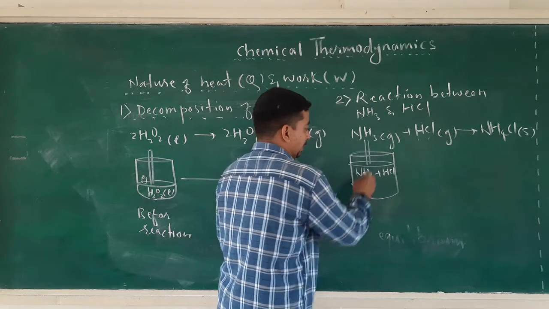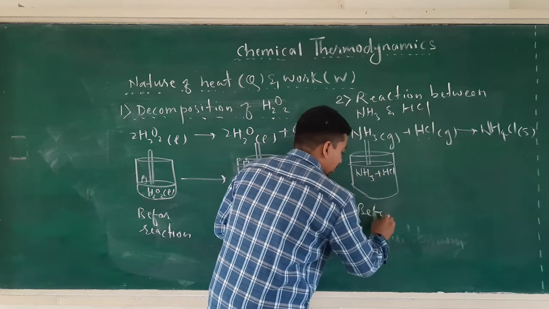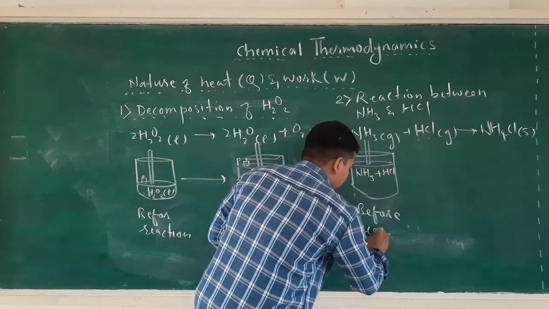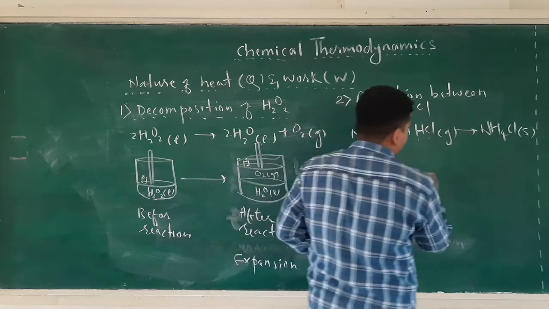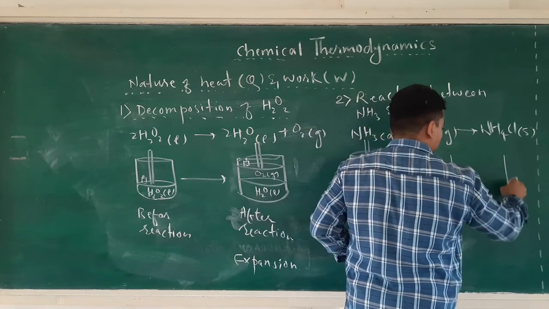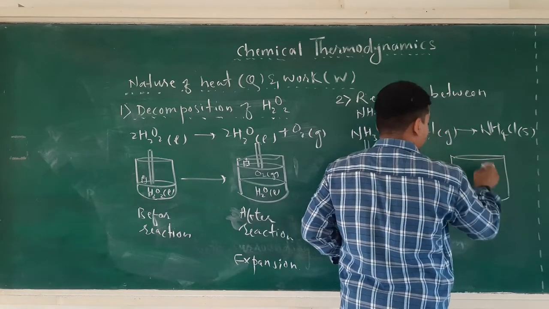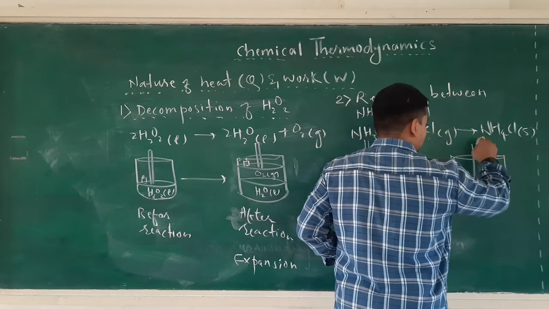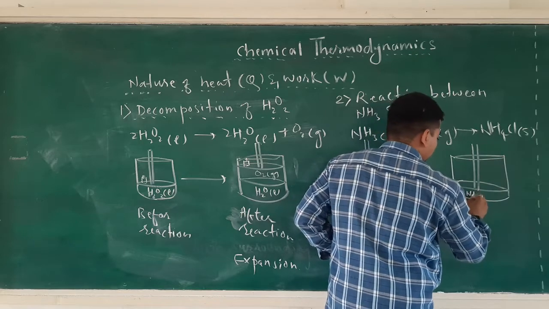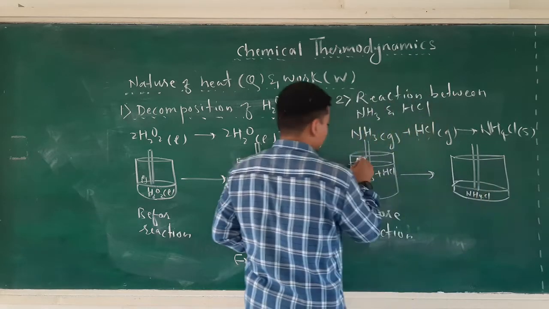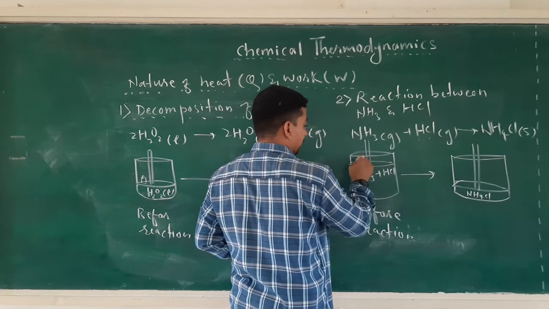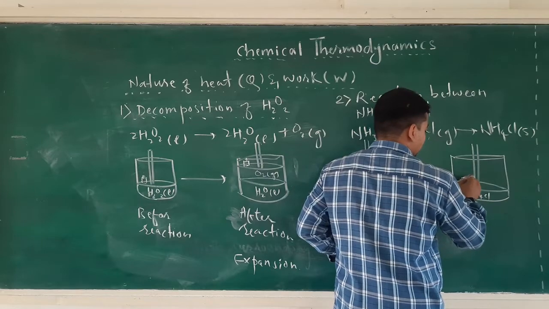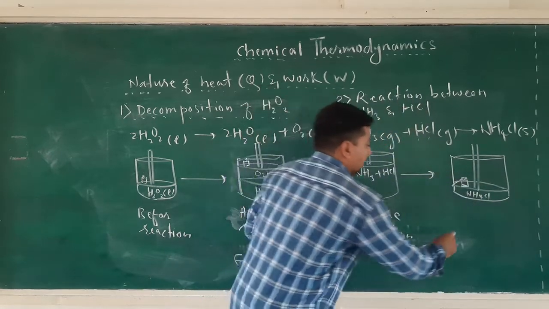This is the condition before the reaction. Formation of NH4Cl took place. Here also the mass is kept on the outer surface of the piston. Now this is after the reaction.